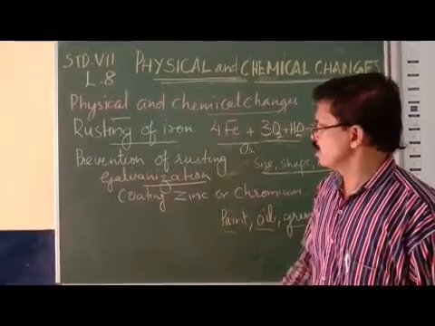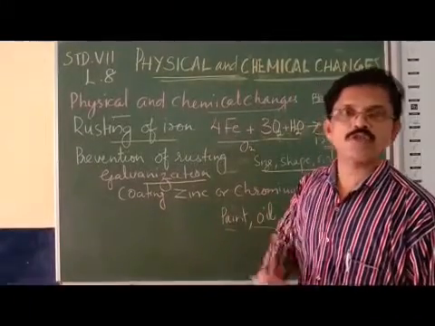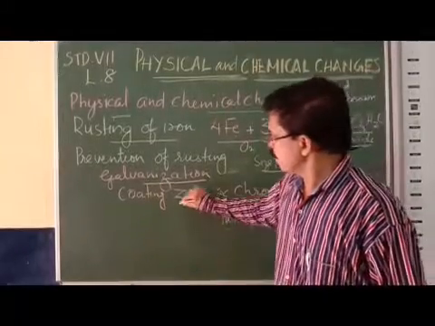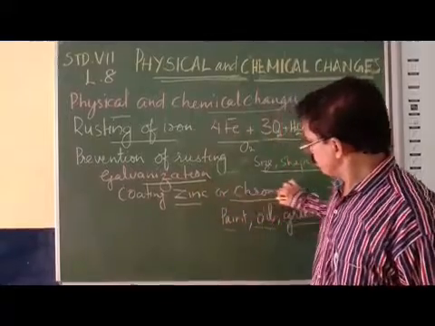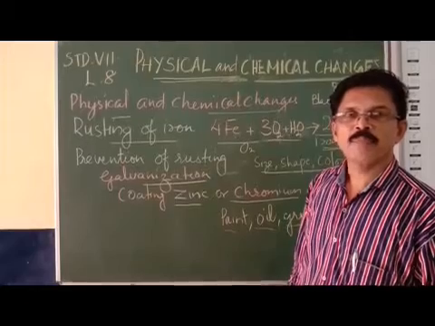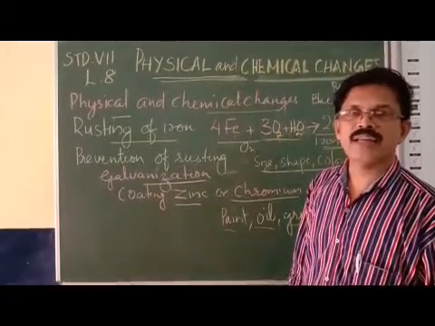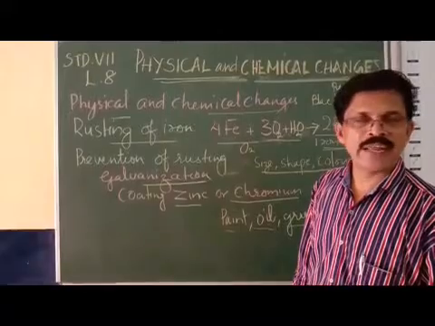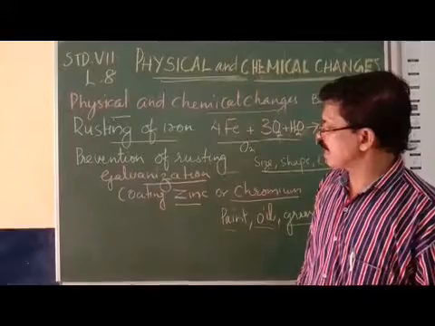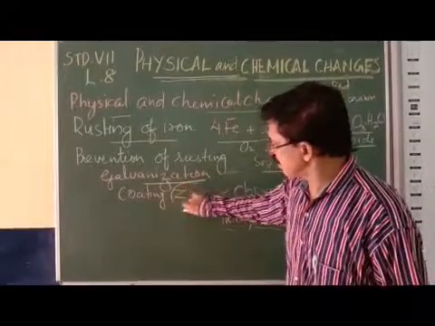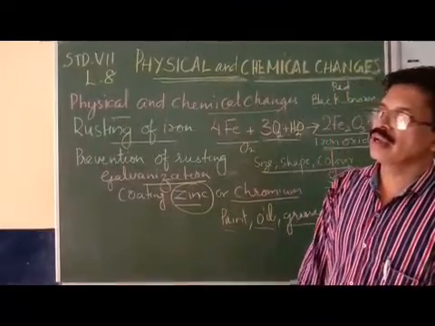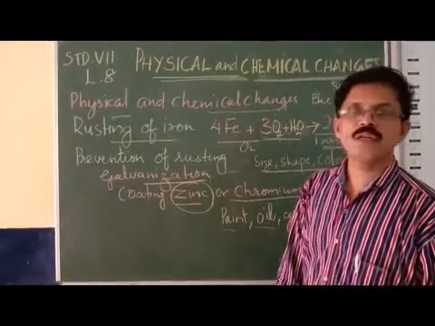In such a situation, galvanization is a very good process in which zinc or chromium can be coated very finely and very effectively on iron materials. So coating a layer of zinc or chromium is a very effective method. What is galvanization? Galvanization is the process of coating zinc on the iron. This will make the iron last longer and can prevent the process of rusting.